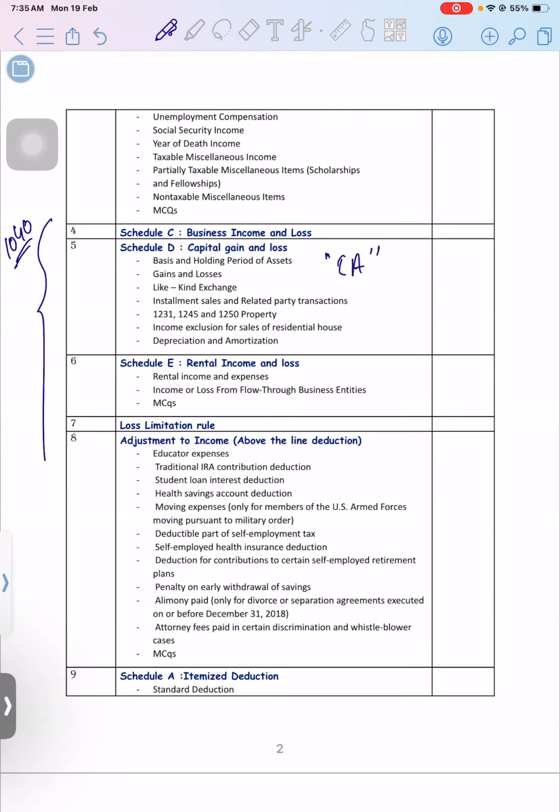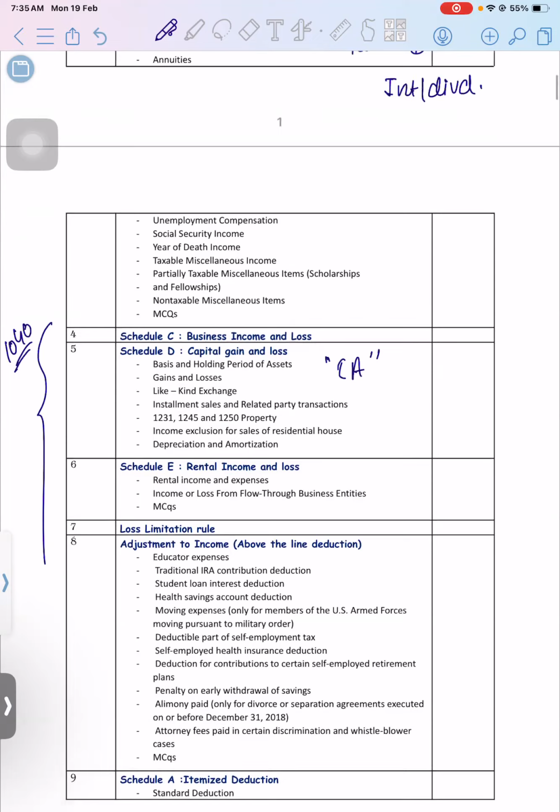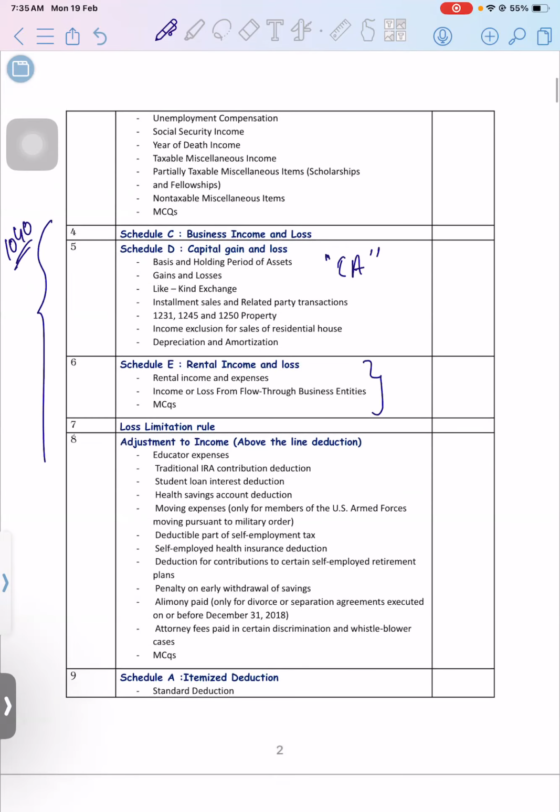Rental income cannot be categorized as earned income unless that person is 100% involved in the business. We will see the criteria in study unit number 6, which is Schedule E rental income, where you need to check the number of hours of participation. If it is more than 750 hours, then you can categorize it as active income, else it will always be passive income.